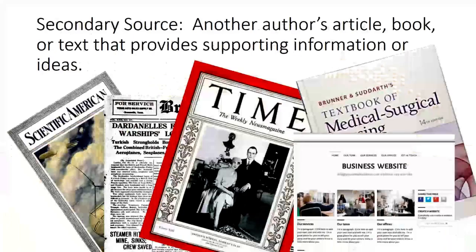A secondary source is another author's article, book, or text that provides supporting information for your ideas. Examples of this are essays, books, or websites that other writers have created on your topic.